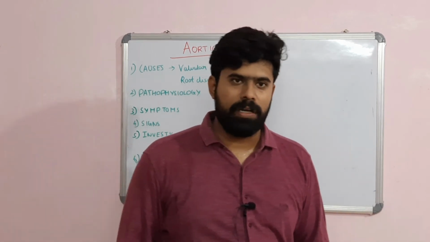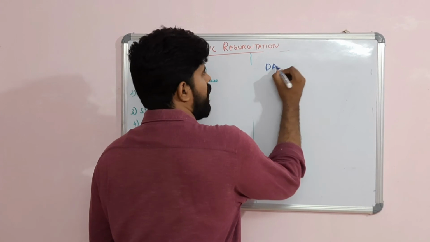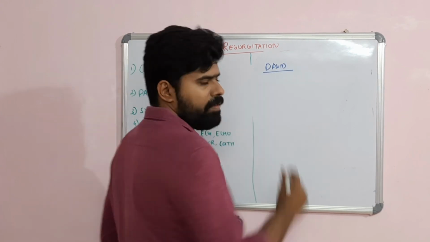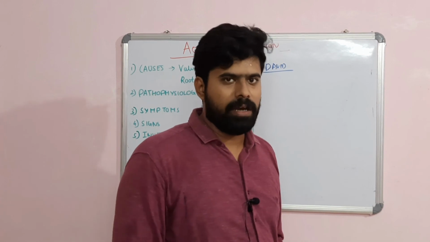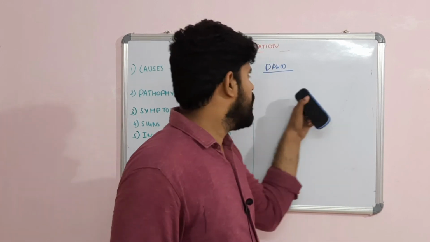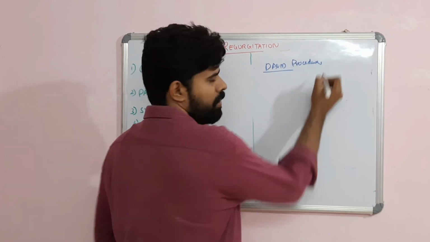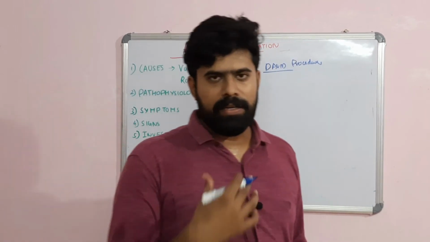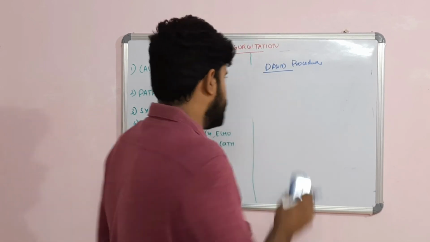Then in case of root disease, there is a procedure called David's procedure. You just need to know the name. Here the valve will be spared, and just the aortic root will be reconstructed. The valve-sparing aortic root reconstruction procedure is called David's procedure. It can be used in patients with a primary disease of the aortic root, not involving the valve.